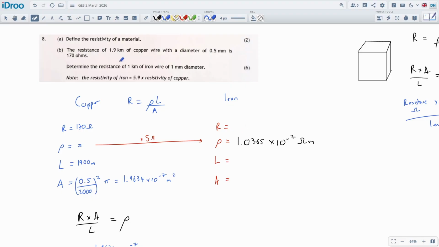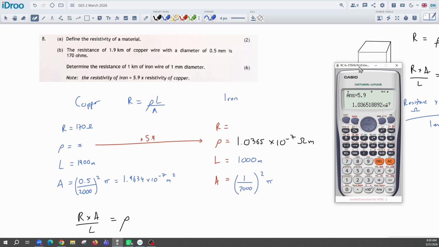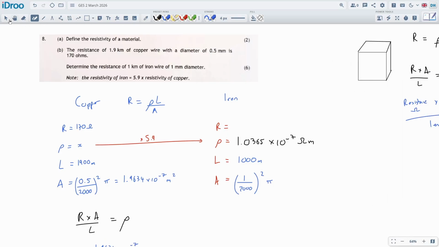Now, what are we going to do? We've got the resistance of 1 kilometer. So the length will be 1,000 meters. And the area is 1 millimeter diameter. So 1 divided by 2,000 squared times by pi. We're going to calculate this out as a separate number, and then we're going to just put it all together. And because we're going to calculate that out as a separate number, I'm going to write down a few extra digits here on this one, because I want it to be as accurate as I can make it. So 356,18892. This is as good as I can get, or need to get, really.